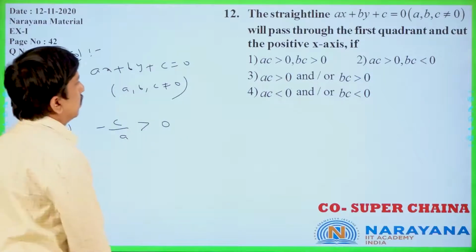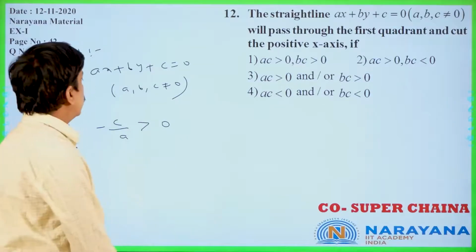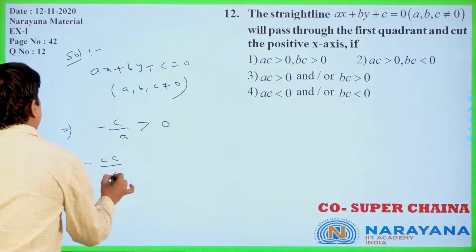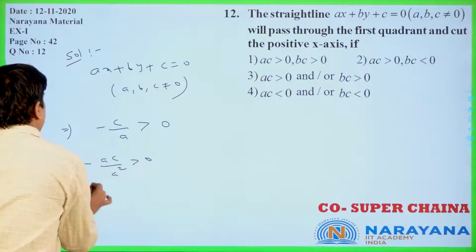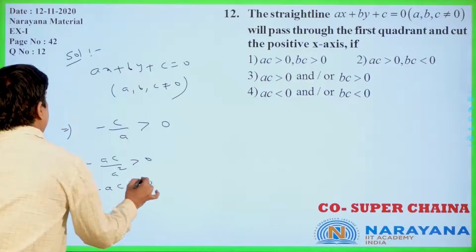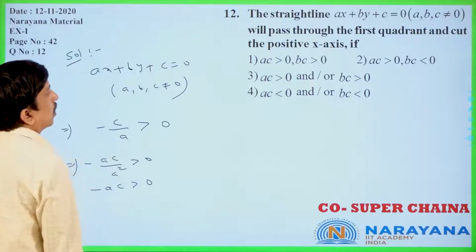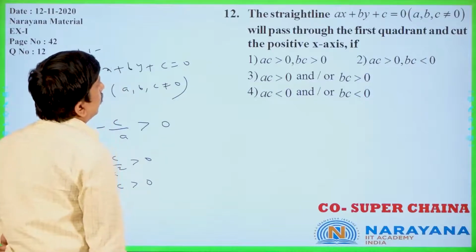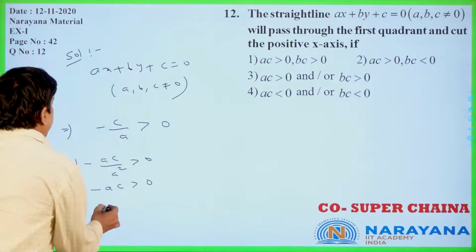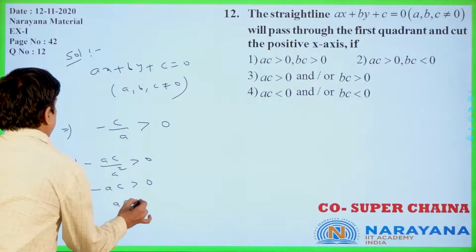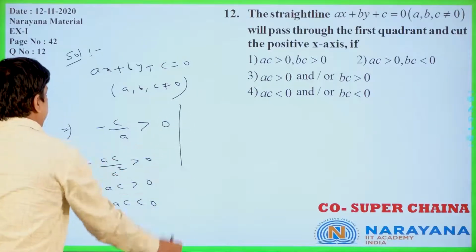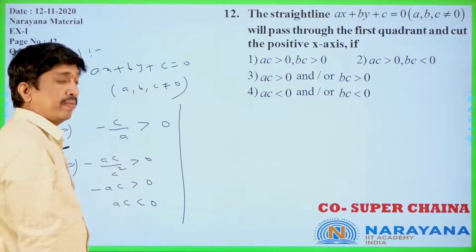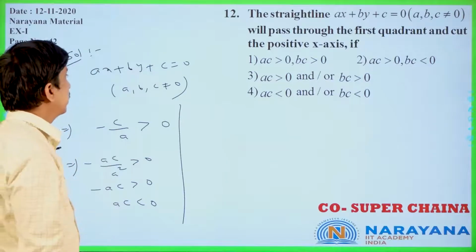Multiply with a: minus ac by a square greater than 0, that is minus ac greater than 0, since a square is a perfect square and always positive whether a is positive or negative. So minus ac greater than 0, ac less than 0.